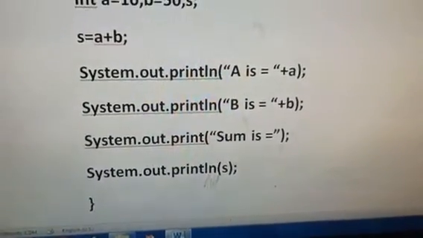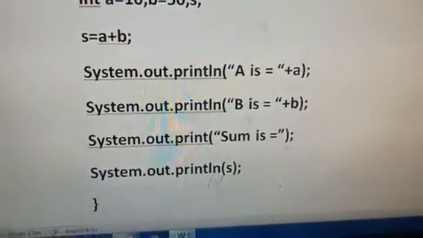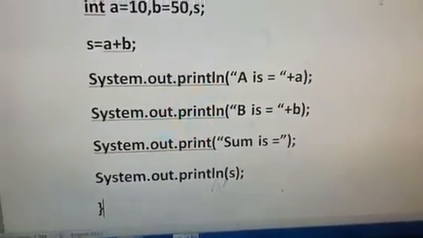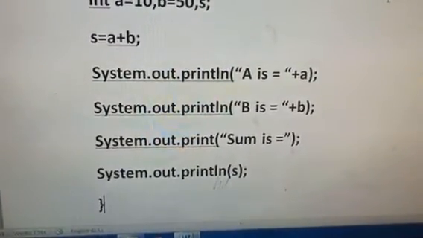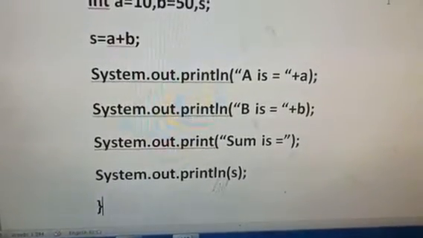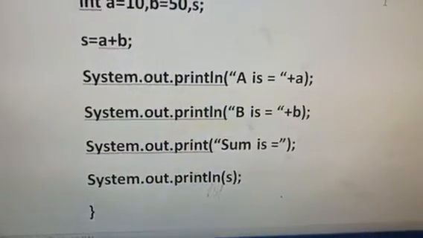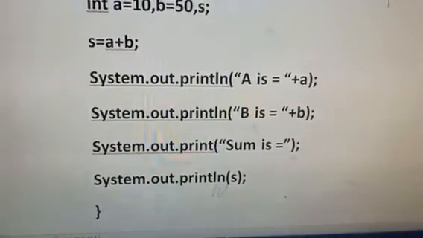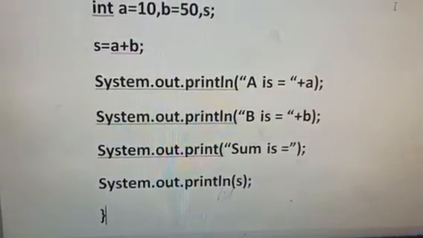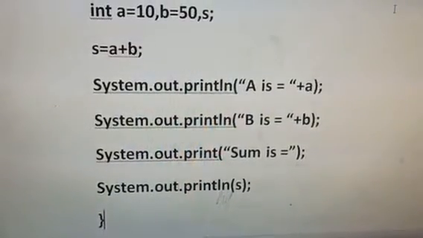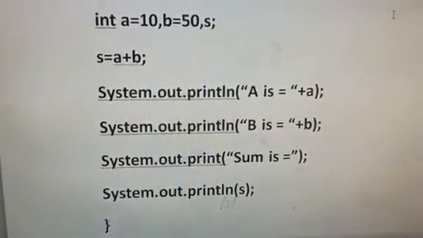But here, the second part I am telling you with the help of a small program. In this I have told you, while using the output statement System.out.println, we have only two variations, ln or without ln. In System.out.println, whatever we give in the round brackets, you will get on the computer screen. Whatever you give in double quotation marks, you will get as it is on the computer screen as a string constant.